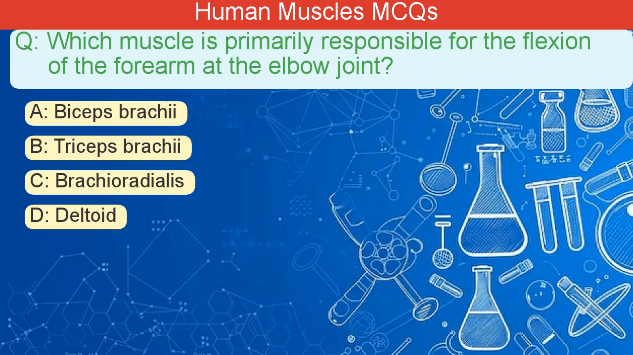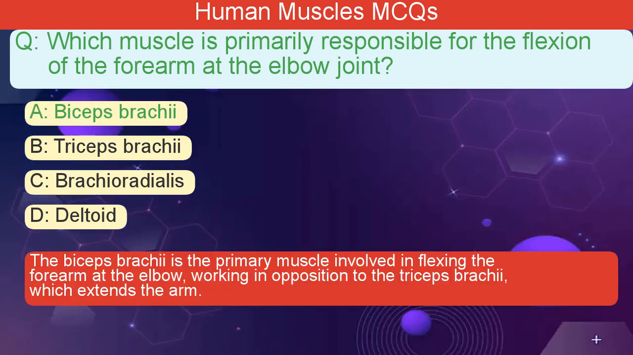Which muscle is primarily responsible for the flexion of the forearm at the elbow joint? A. Biceps brachii. B. Triceps brachii. C. Brachioradialis. D. Deltoid. The correct answer is A. The biceps brachii is the primary muscle involved in flexing the forearm at the elbow, working in opposition to the triceps brachii, which extends the arm.